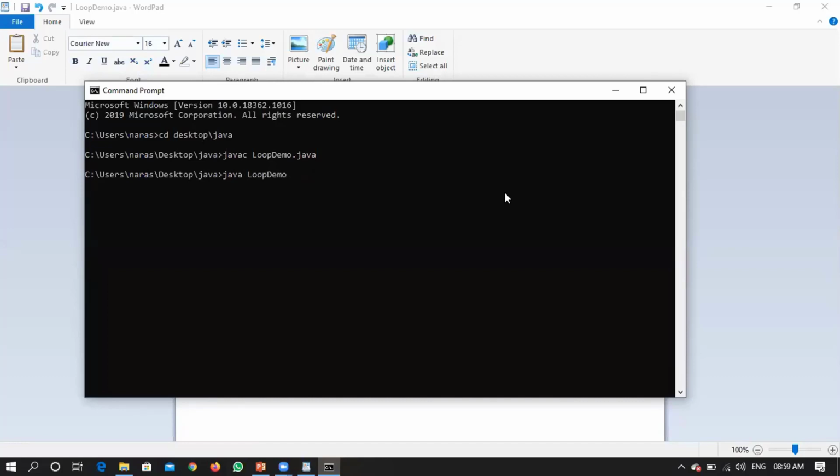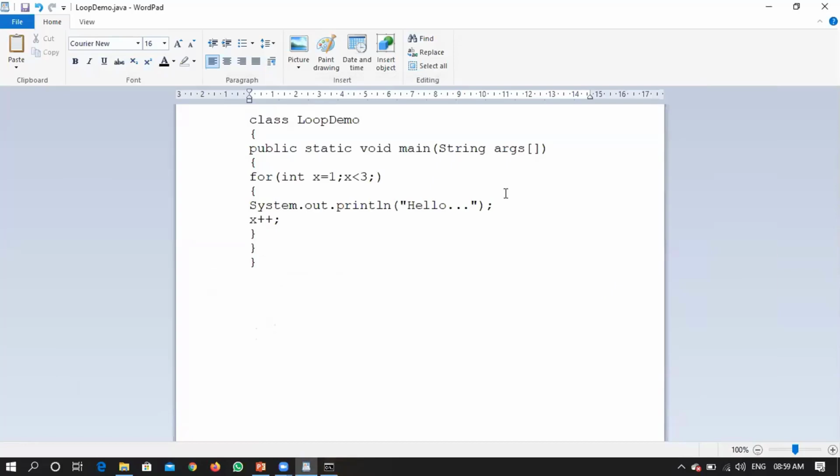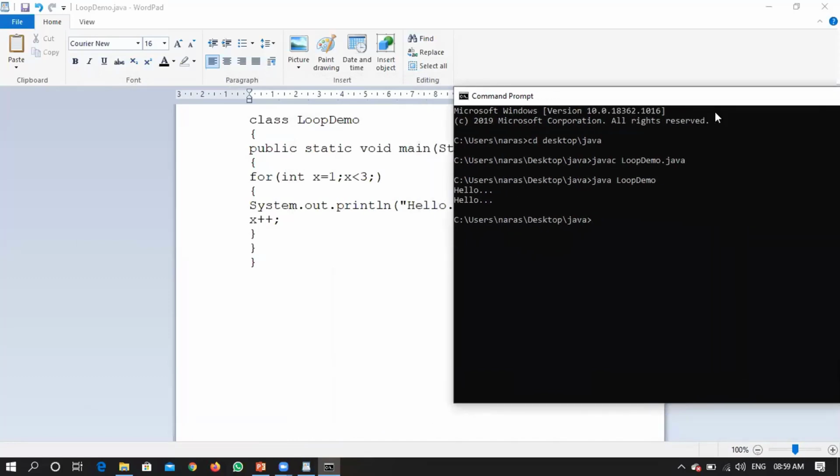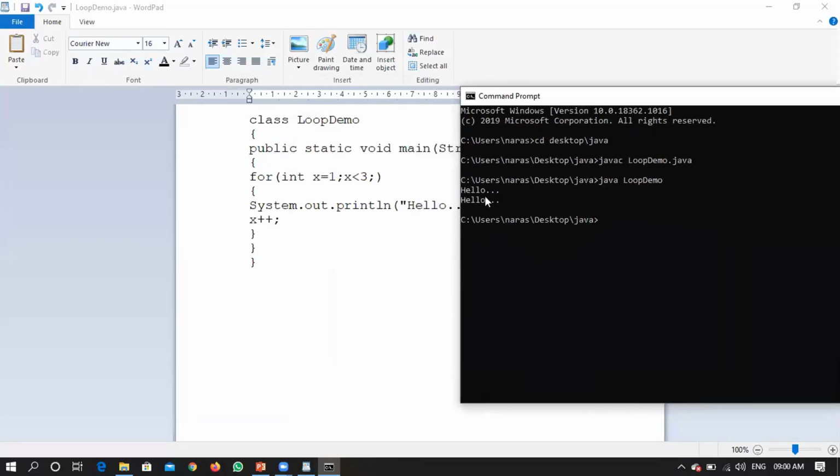Again, I'm telling you, the intention is to make you more comfortable, not to confuse you, right? Is it working according to the statements we have written? Does it need to print hello only twice? Correct, right? So, the first point we have concluded with respect to expression 3 is that it is not mandatory to specify that particular expression. You just need to take care that at some point, using the break instruction, you are closing that particular loop, right?